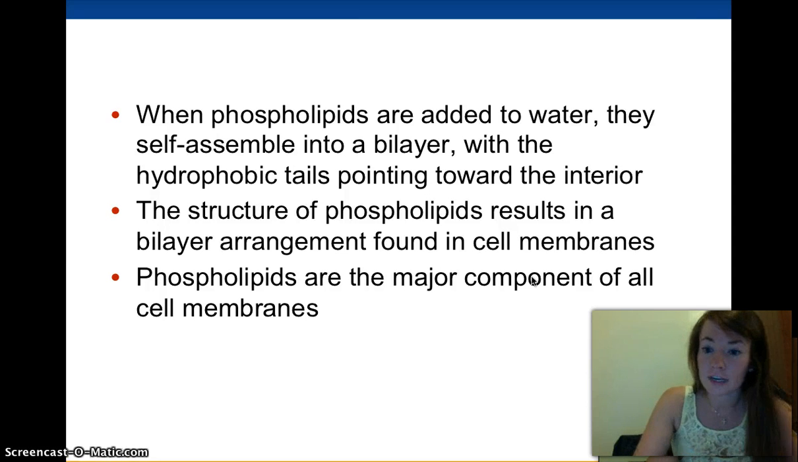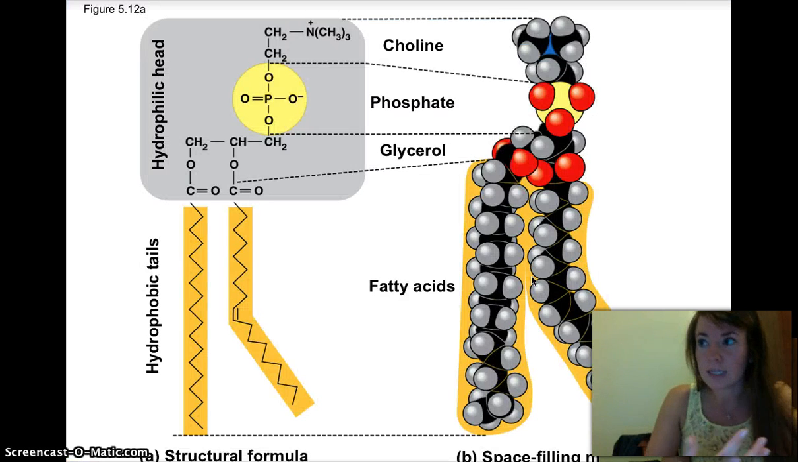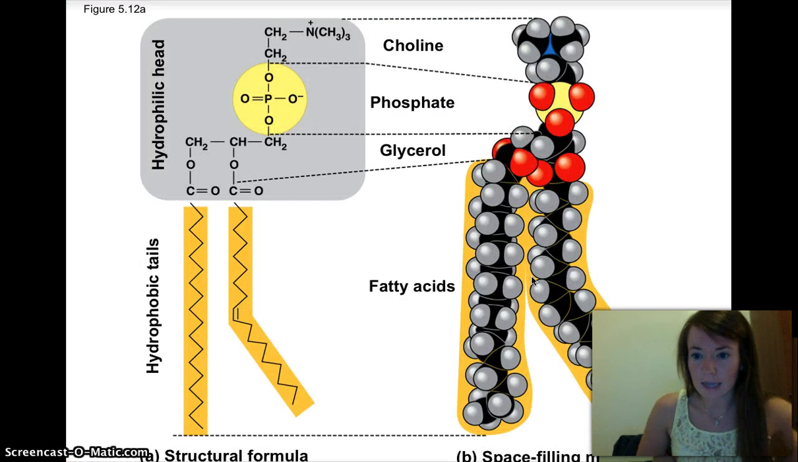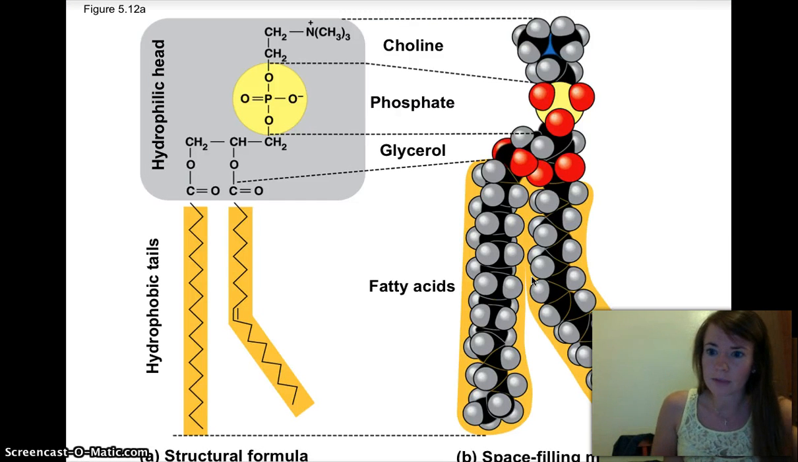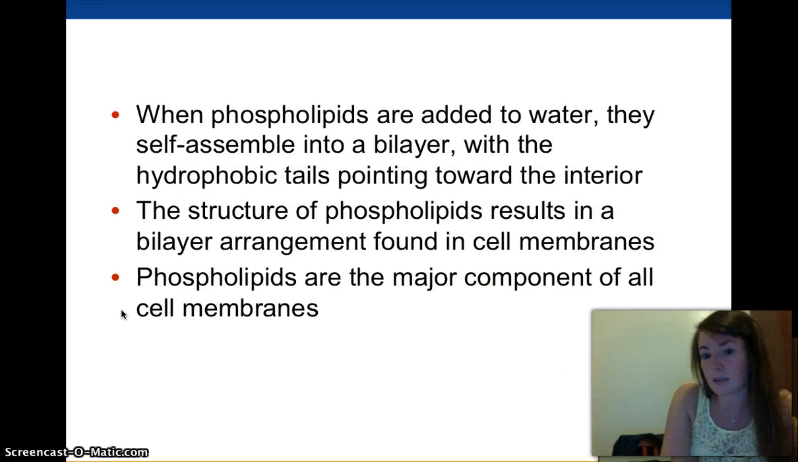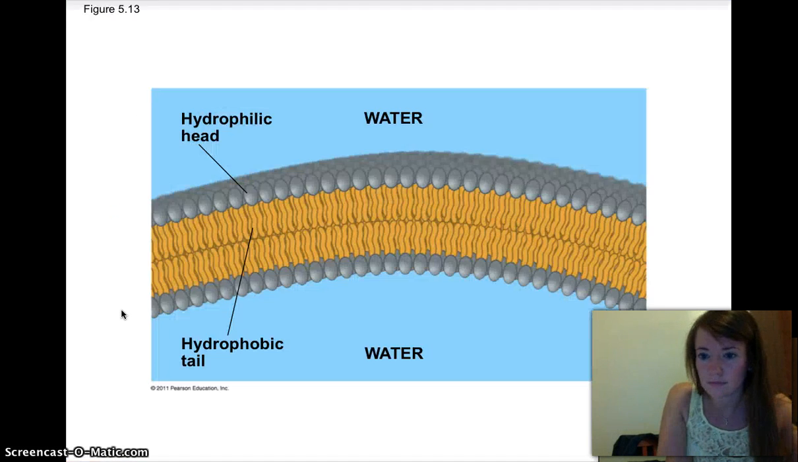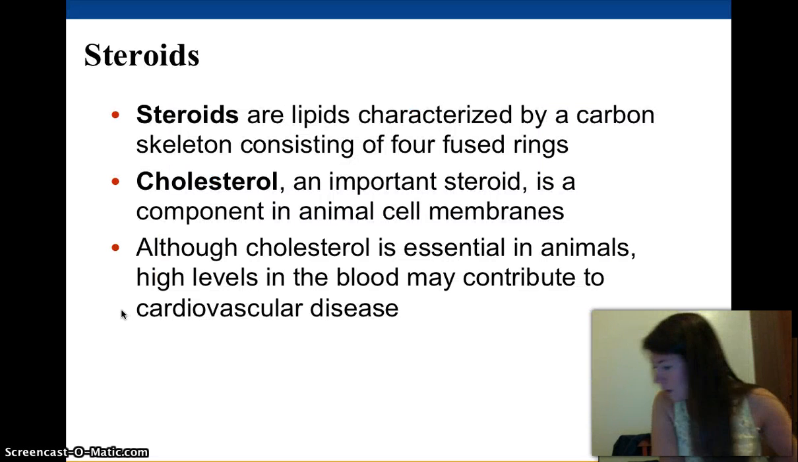So structure, fitting, function again. We need our cell membranes to protect the inside of our cells from the outside, and if they liked water, that would be a really big problem because then they would dissolve and we wouldn't have a cell membrane. So the fact that the inside is hydrophobic allows for this phospholipid bilayer to form and to protect the inside of our cells from the outside. That's an example of structure, fitting, function. And phospholipids are the main component of all cell membranes.